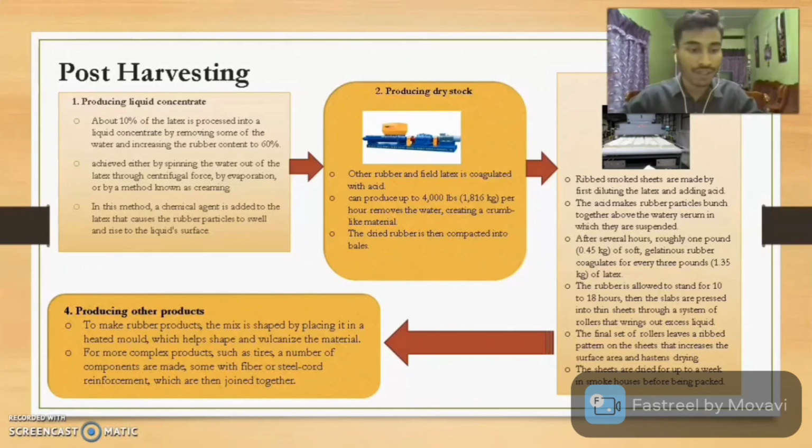And lastly, producing other products. The rubber products are made by placing the rubber in a heated mold, which helps shape and vulcanize the material.